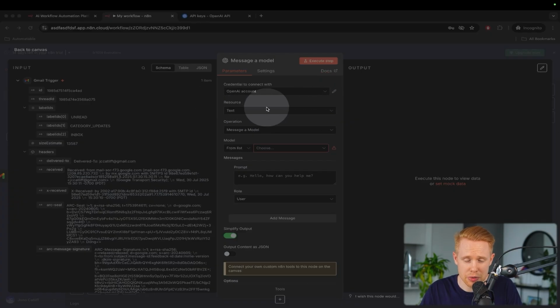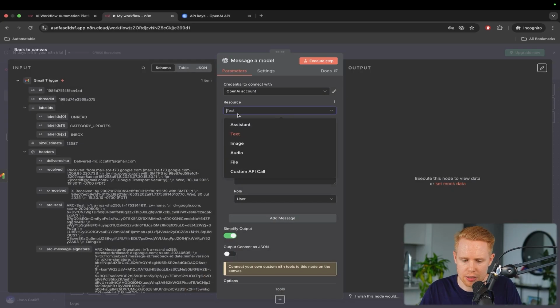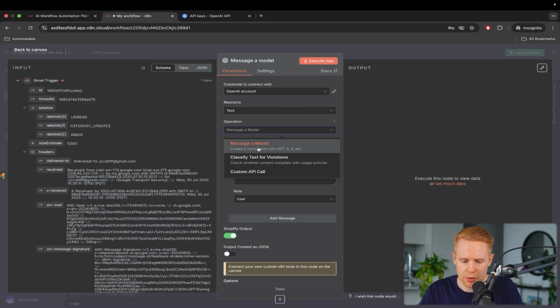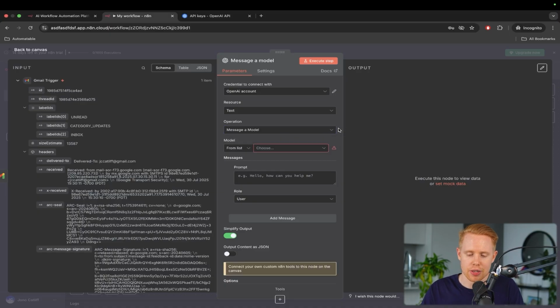But we've already predetermined that we wanted to receive a text response, and so the resource we're using is text. We could switch to audio, file, image, assistant, but we want text. Next thing is operation. We're going to message a model. Usually these two things, resources and operation, you never really change all that much. I don't think I've changed it all that much using n8n for a very long time. So yeah, we're just going to stick with message a model. All of these other things are a bit more advanced and I've never used them before.